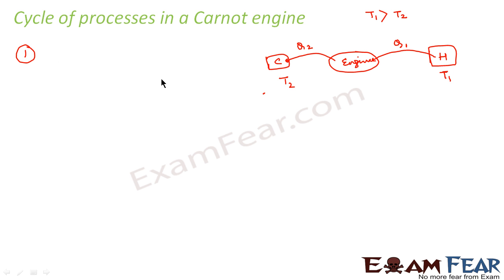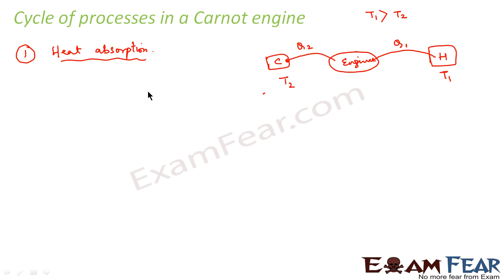The first step is that the engine should absorb heat from the hot reservoir. That is the first step, heat absorption. By adopting which process will the system absorb heat? Please keep in mind one point: whatever processes we employ for each of the steps, they should all be reversible processes, because only if all the processes involved are reversible is the engine a reversible engine. And I told you why we want Carnot engine to be a reversible engine: to have maximum efficiency.